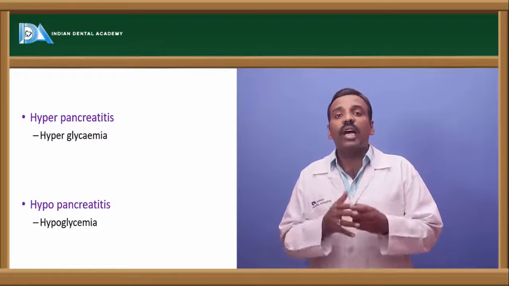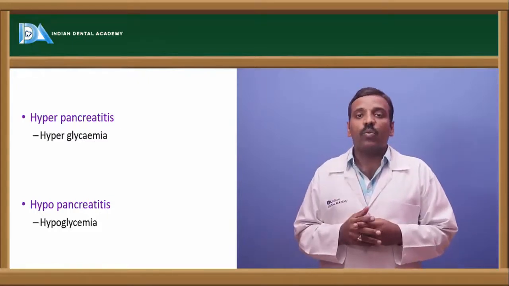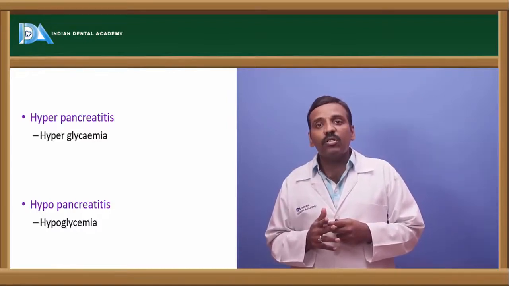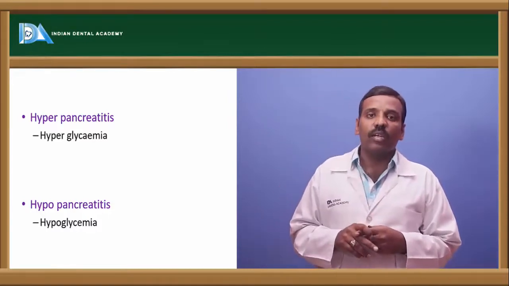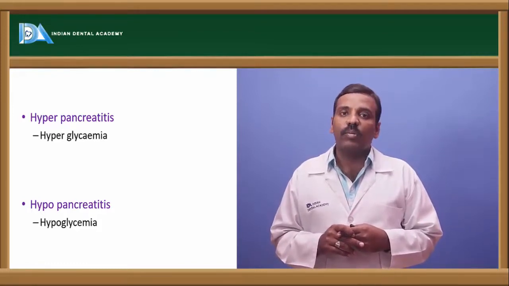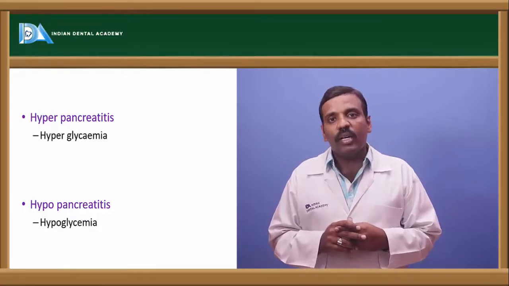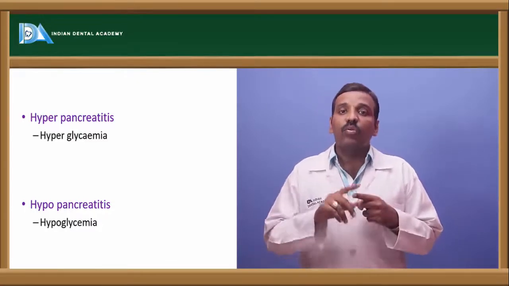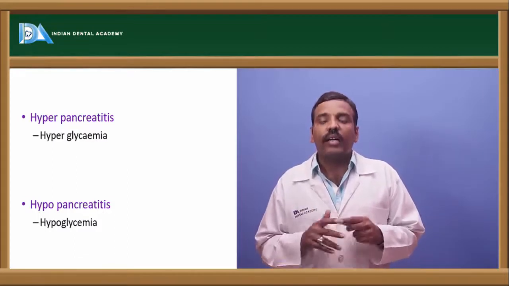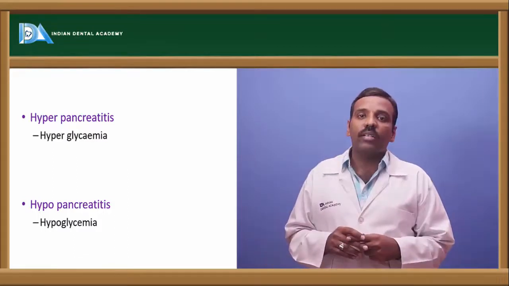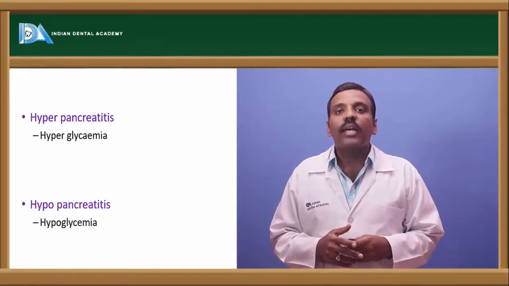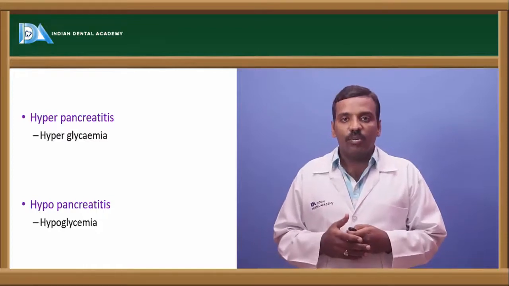Okay, and diabetes is of two types: diabetes mellitus and diabetes insipidus. Diabetes mellitus has two types: primary diabetes mellitus and secondary diabetes mellitus. In primary diabetes mellitus, the glucose levels are increased only in the blood. In secondary diabetes mellitus, the glucose levels are increased in the blood as well as in the urine. That is diabetes mellitus.